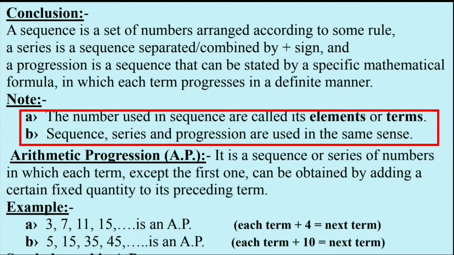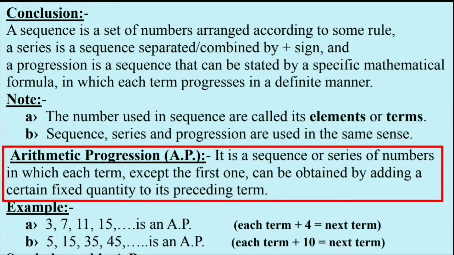Let's see what is mentioned in the note. The first statement says that the numbers used in a sequence are called its elements or terms. That we should know. Next one, be it a sequence, series or progression, whatever, we use these words in the same sense while dealing with this chapter.